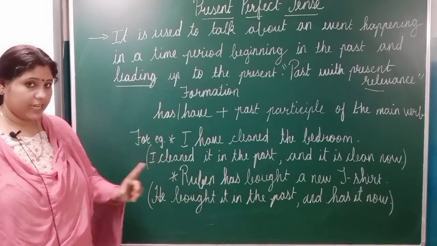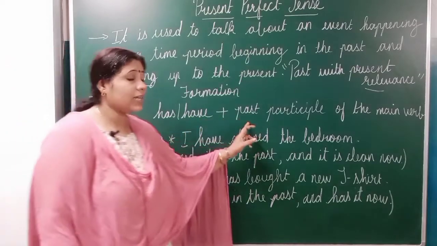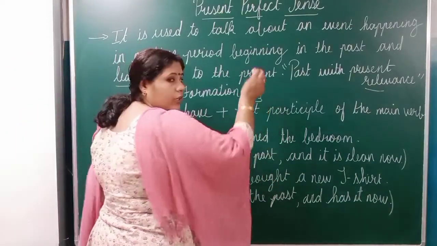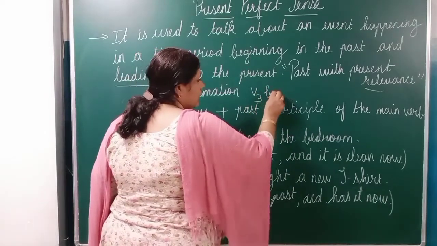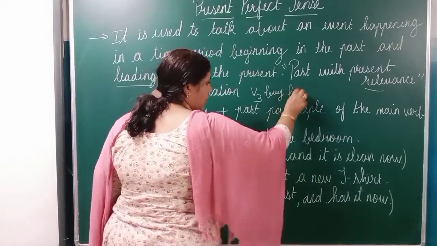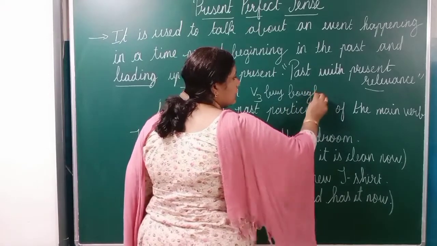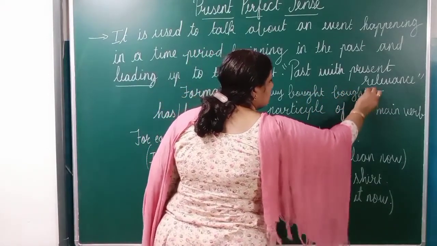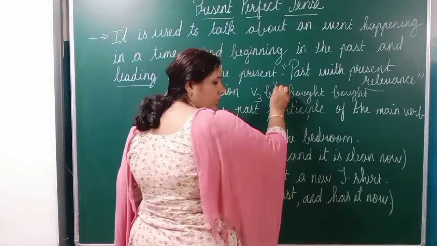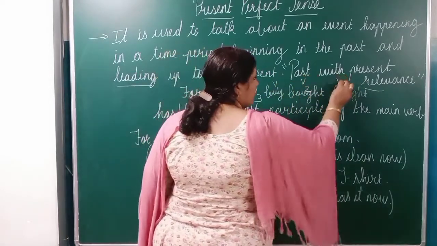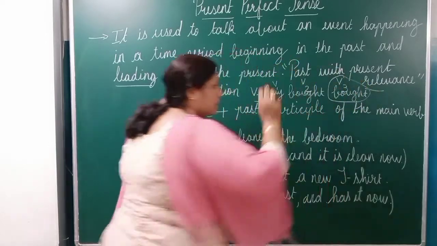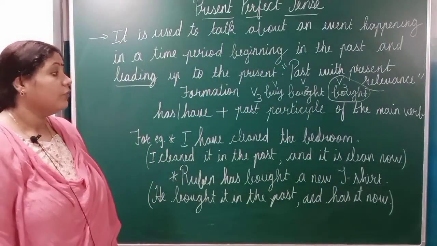I, exceptional case. Plus past participle of the main verb, V3 form of the verb. Buy, bought, bought. This is V1, this is V2, this is V3. So you have to write this V3 form.